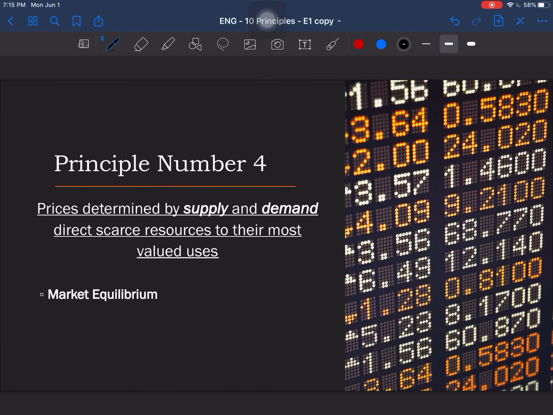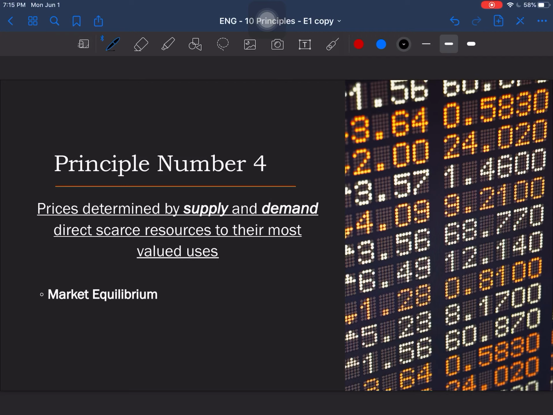Fourth principle of economics. Prices determined by supply and demand direct scarce resources to their most valued uses. So what does this mean? It means that the prices that are a result of supply and demand give the scarce resources to their most valued uses.